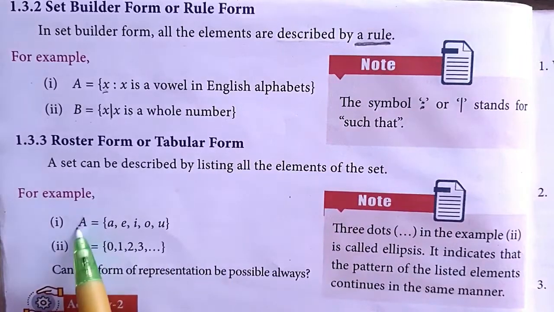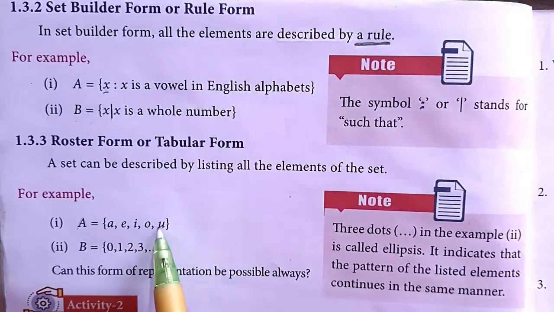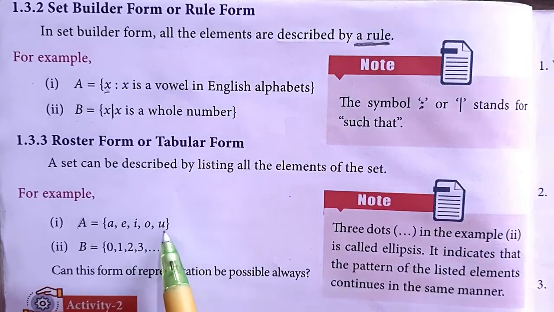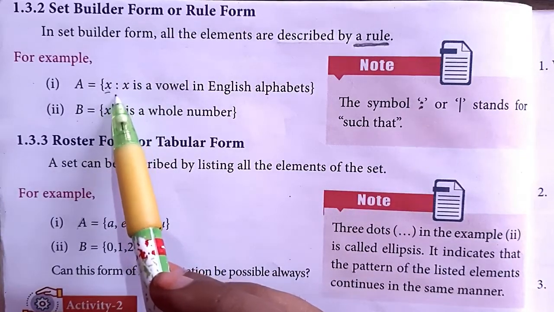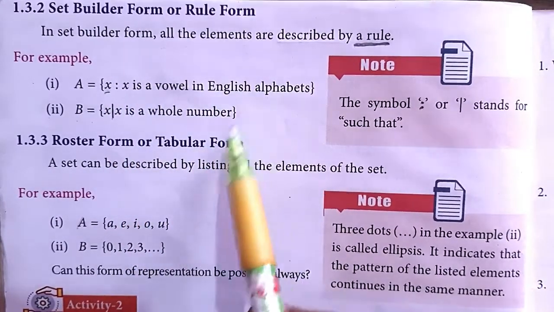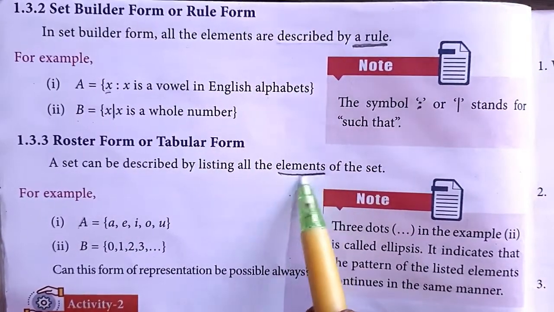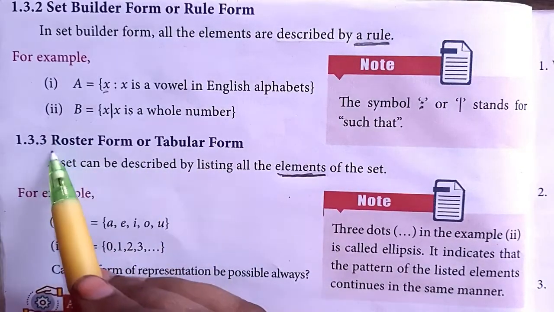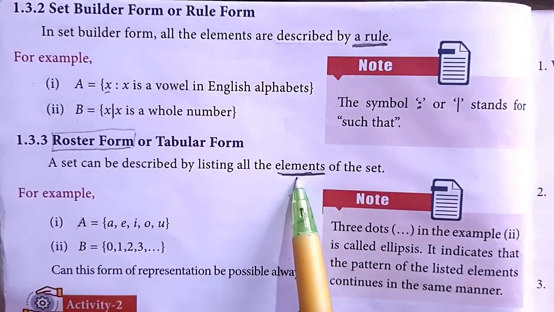Look at this, this is set A. I denote the set A with elements A, E, I, O, U. So it is the set of all vowels. We gave it in descriptive form as the set of all vowels. We gave it in set builder form as x such that x is a vowel in the English alphabet. But here they gave it using the elements. So tabular form, mostly we will use the word roster form. Roster form means we should express with elements.